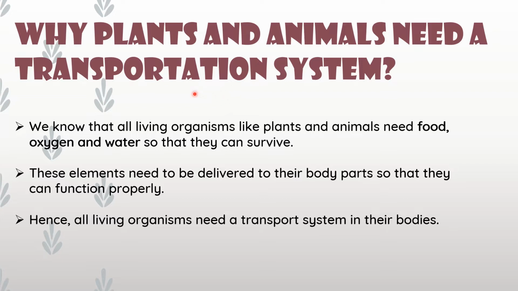One important question: why do plants and animals need a transportation system? We'll see some points, so we'll get that answer. We know that all living organisms like plants and animals need food, oxygen and water so that they can survive. Then only they can survive.